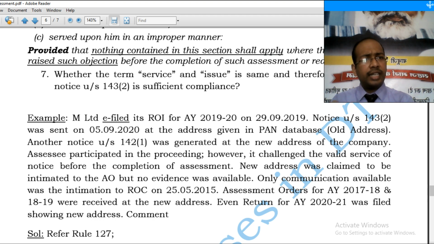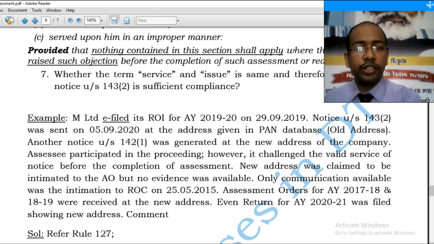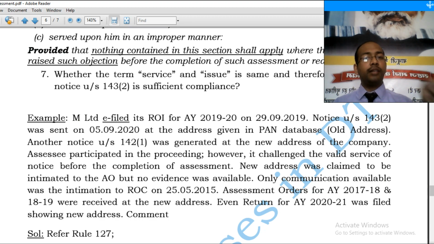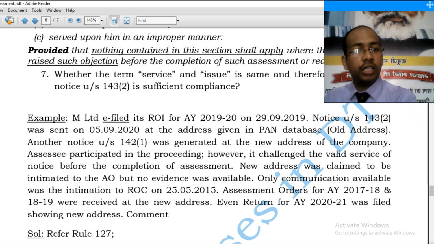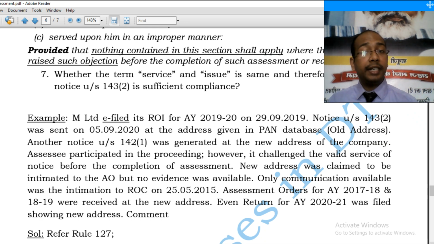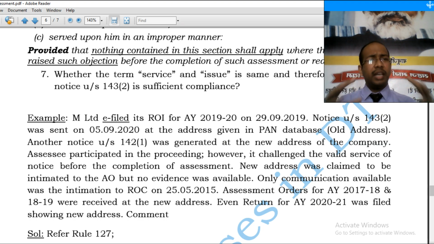Only thing that the assessee has intimated by a fresh communication is not available. Only communication available was the intimation to ROC. Assessee has intimated to the ROC that by this date my address has been changed. Assessment orders for the previous two assessment years 1718 and 1819 were received at the new address. So what was the claim of the assessee? The claim of the assessee was that I am filing returns at the new address. I have intimated the new address to the ROC, and the assessment order of a previous 2 years is being received by me at the new addresses.